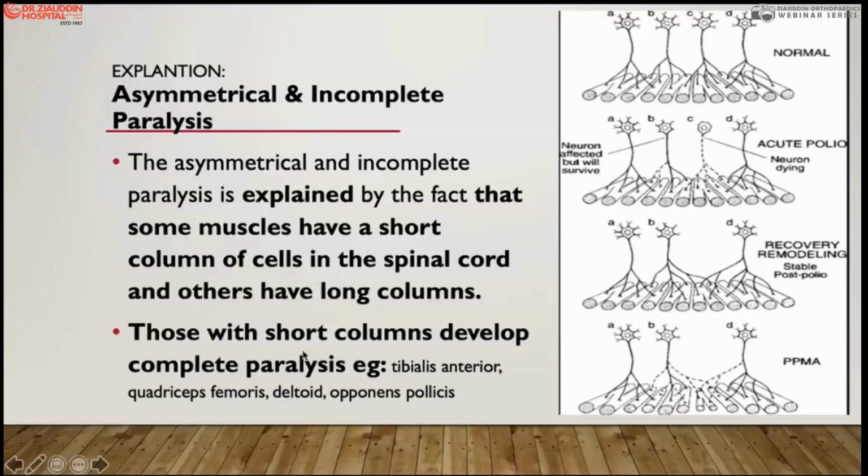Therefore, the most important muscles with short columns are tibialis anterior, quadriceps femoris, deltoid, and extensor hallucis. And you have seen the important characteristic deformity and paralysis occur in the majority of cases with the tibialis anterior, quadriceps femoris, and the deltoid. And this is explained by the size of the column in the spinal cord.